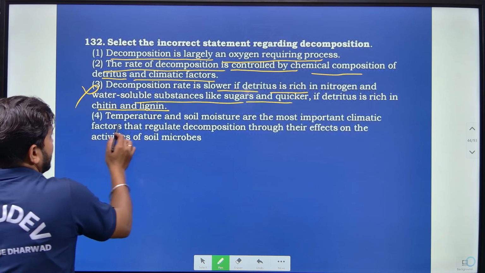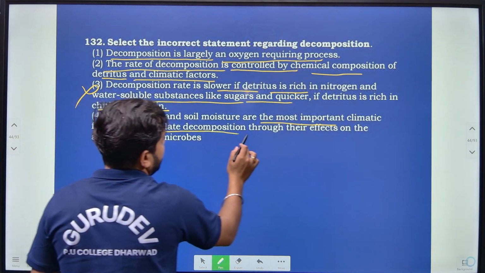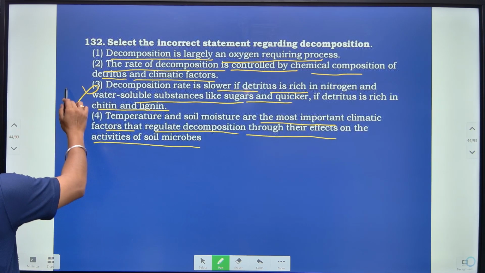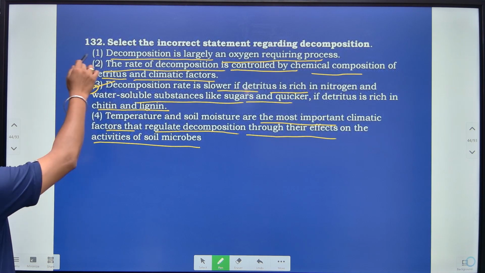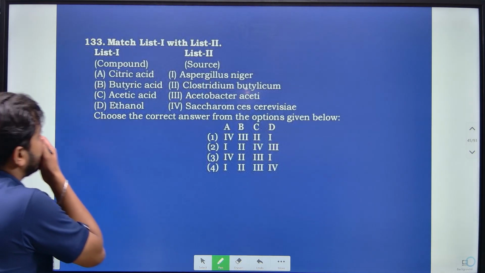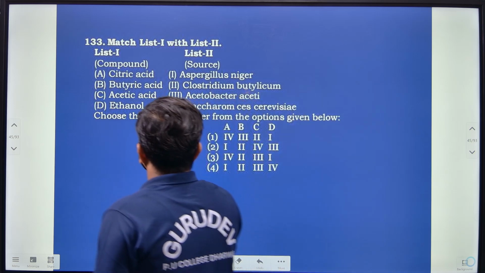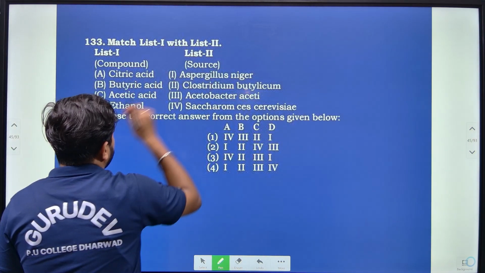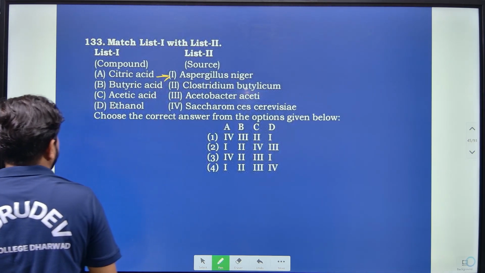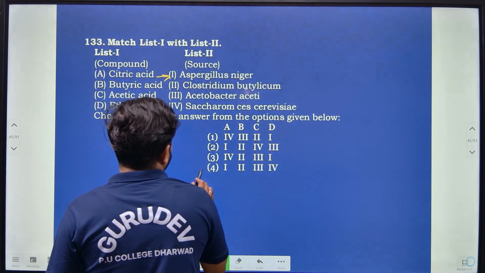Then temperature and soil moisture are the most important climatic factors that regulate decomposition through their effect on the activities of soil microbes. So here the incorrect statement is only 3; the remaining, 1, 2 and 4, are correct with respect to decomposition. Then here again, match column 1 with column 2. Compounds and sources are given. So citric acid is produced by Aspergillus niger, right.